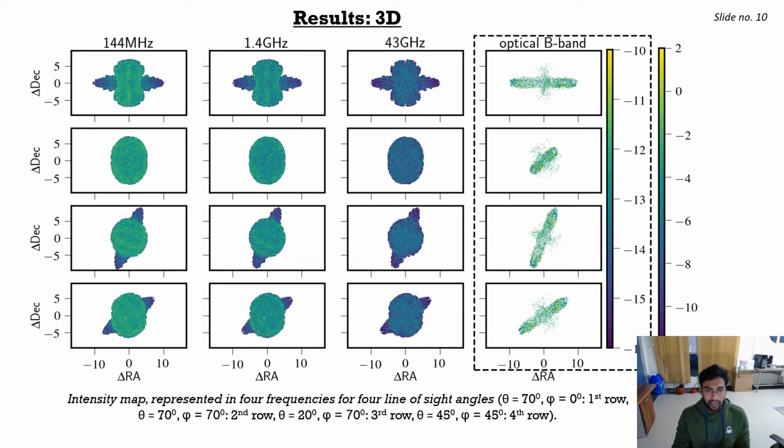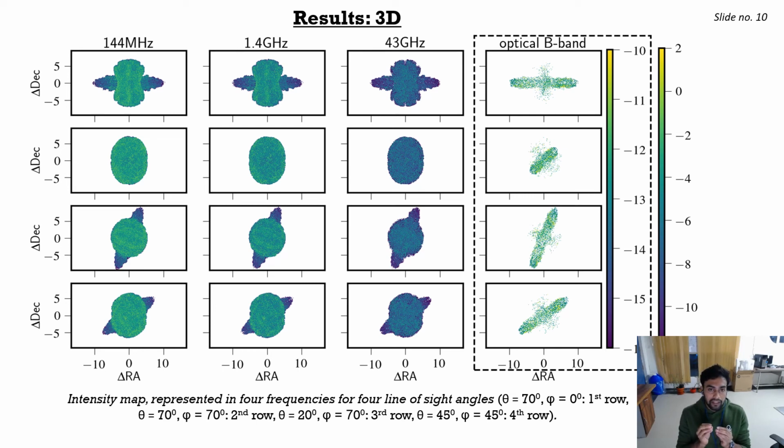In this image we have represented the intensity distribution of the galaxy for our 3D case at 4 different frequencies, and also for 4 line of sight angles. For the first, second, third and fourth rows, the line of sight visualization angles are 90-0, 70-70, 20-70 and 45-45 respectively.